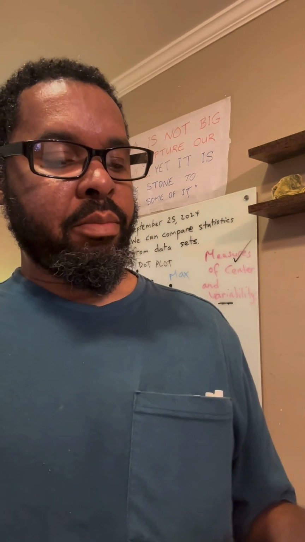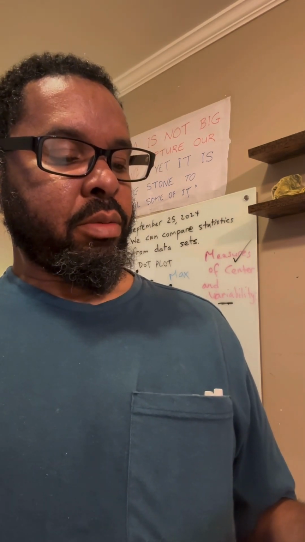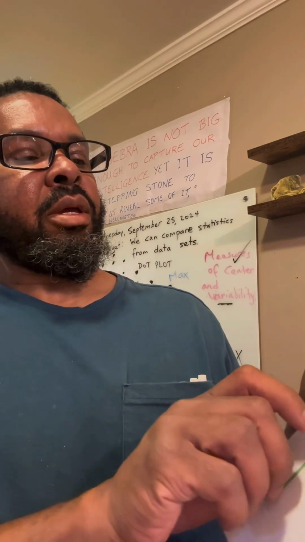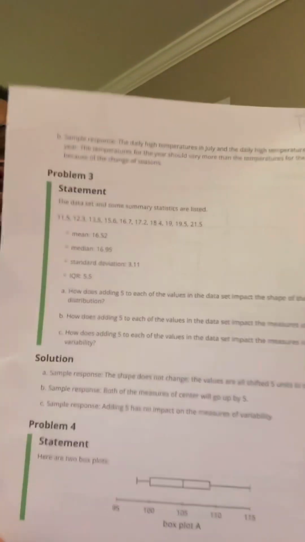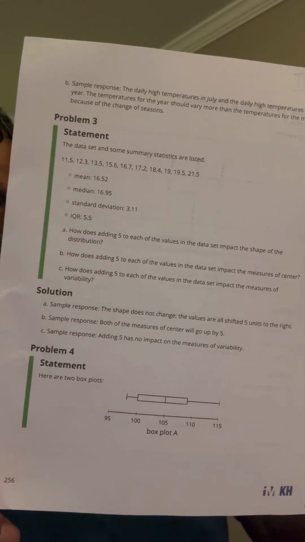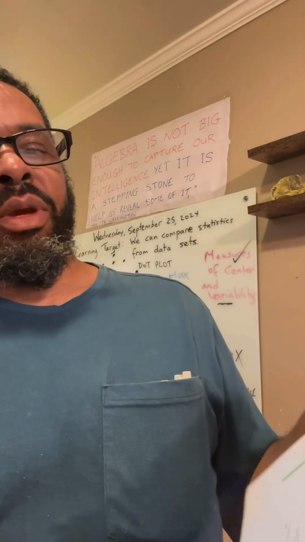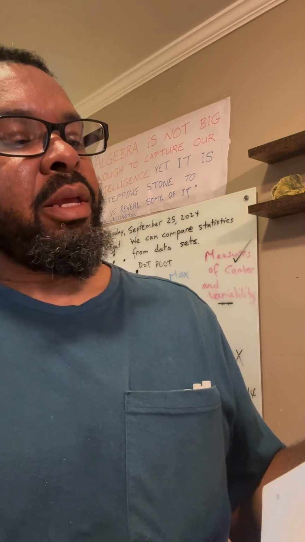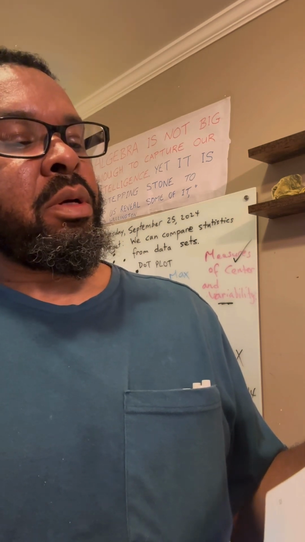I would skip over to problem 3. Problem 2 was like you inventing some situation, but I prefer going to problem 3. In problem 3, you're given some information here, which you have in your workbook. We have a mean of 16.52, and we have a median of 16.95.